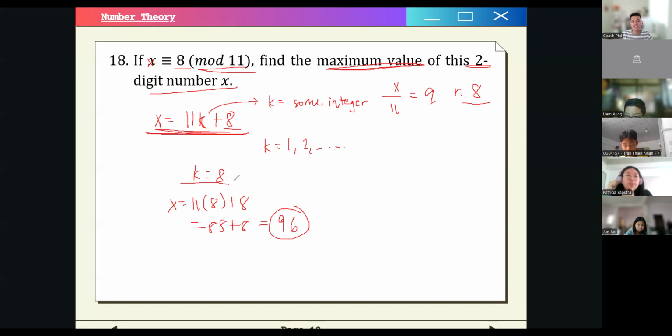So you just use a bit of logic instead of pure trial and error, right? So you can test this. If you divide 96 by 11, you will have what? 8 remainder 8, right? So I hope that's clear. So let's move on to the next category.